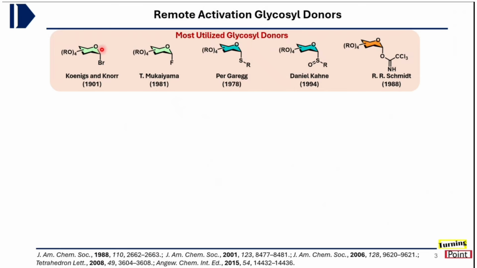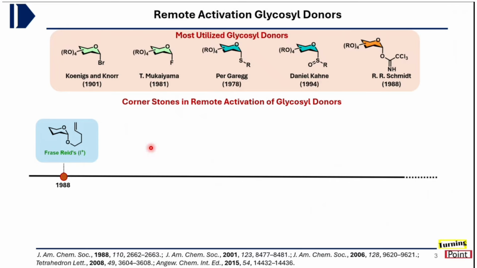All these donors are activated from the atom present next to the anomeric carbon, or maybe second next to the anomeric carbon. Other than this, there is another class of glycosyl donor which can be activated from a remote position. For example, the pentenyl glycoside, developed by Fraser-Reid in 1988, can be activated remotely. In this case, the site of activation is located remotely from the site of reactivity, which is the anomeric position.